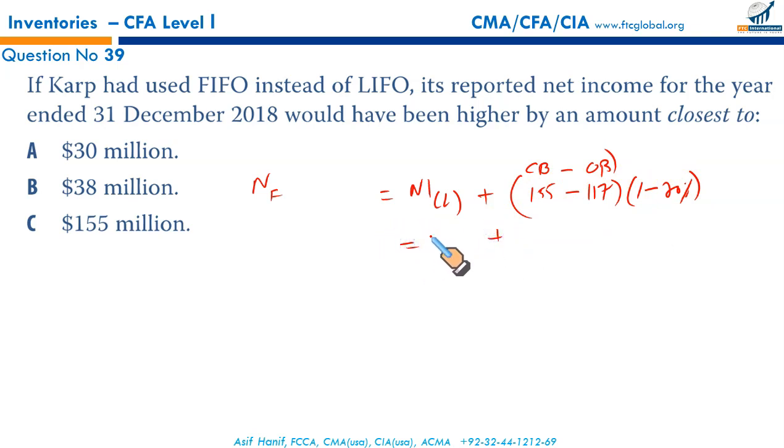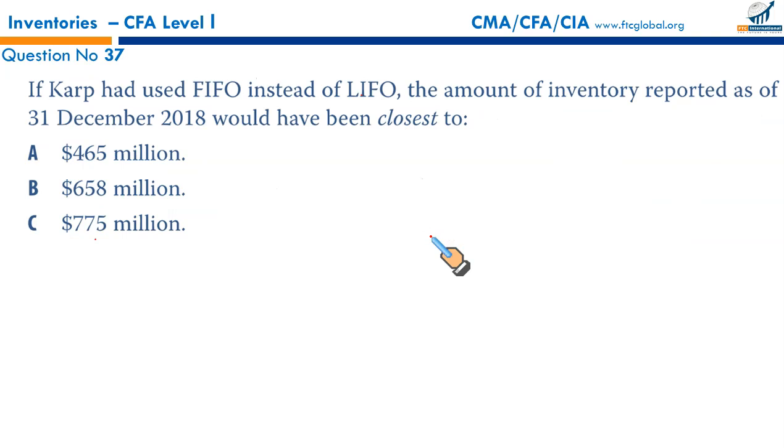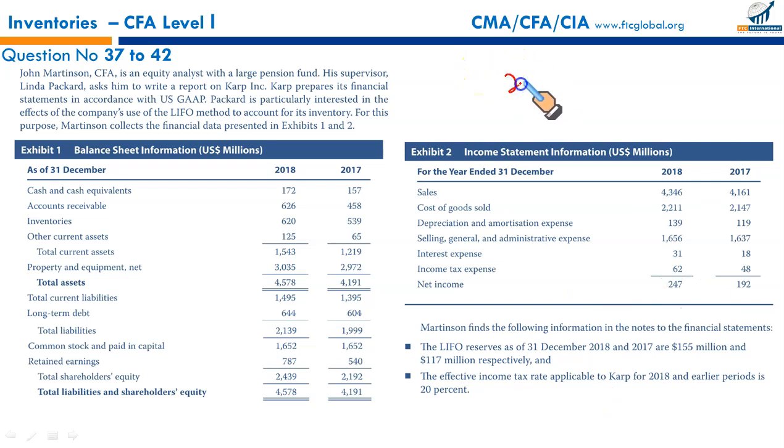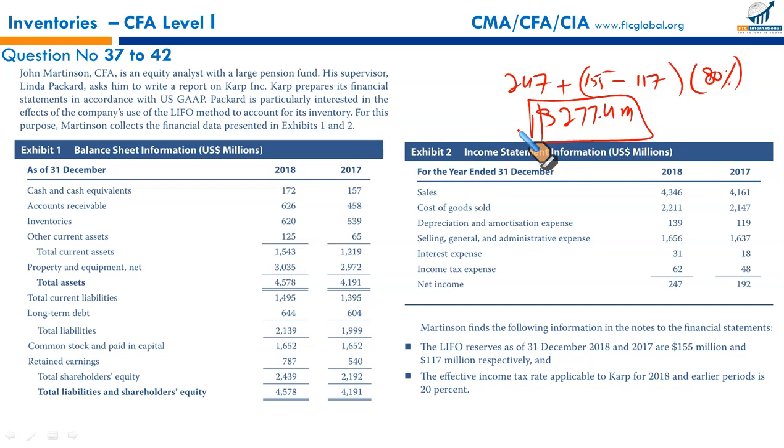And your net income, let us go back to the information. Net income under LIFO method was 247. Let us do the working right here. 247 is the LIFO net income. To this we add after tax change in LIFO reserve. LIFO reserve closing balance was 155. Opening was 117. And it must be multiplied with 80%. So doing the computations will give you $277.4 million. This is your FIFO method net income.